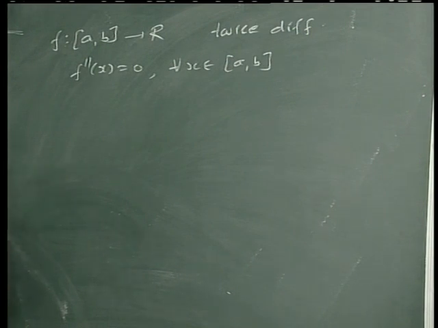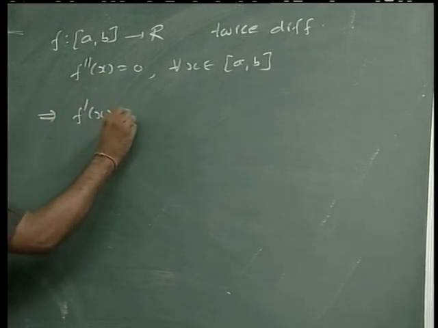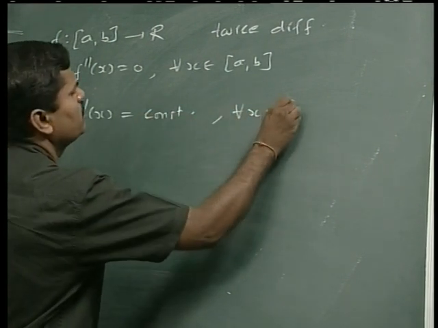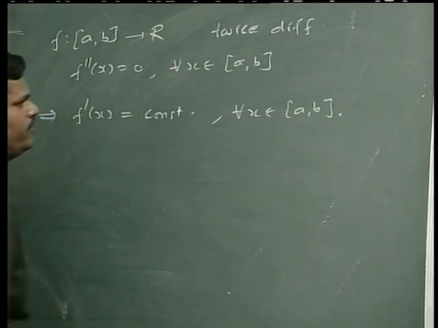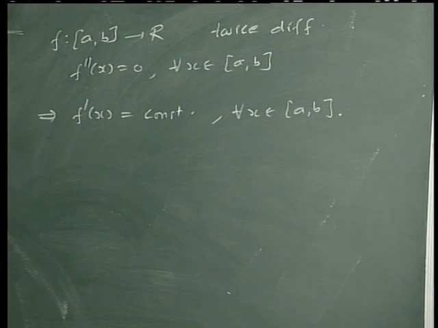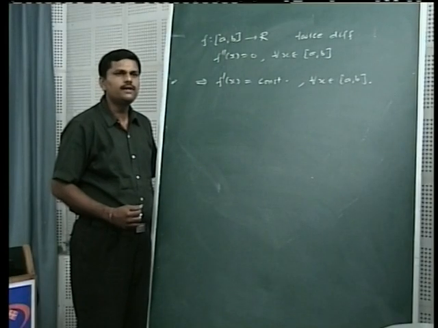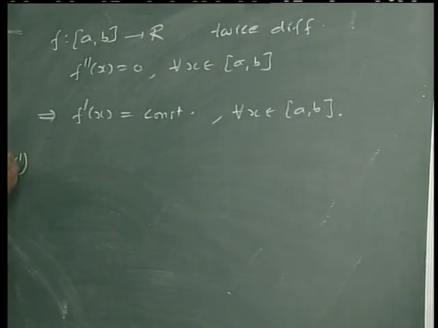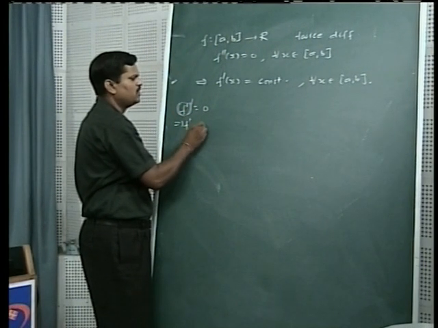Because of this condition, f double dash x equal to 0, we get f dash x is a constant function for every x belongs to the closed interval [a, b]. We know that if the derivative of a function is 0 for every x in the domain, then the function is a constant function. Here f double dash x is 0, and therefore this function f dash is a constant function.